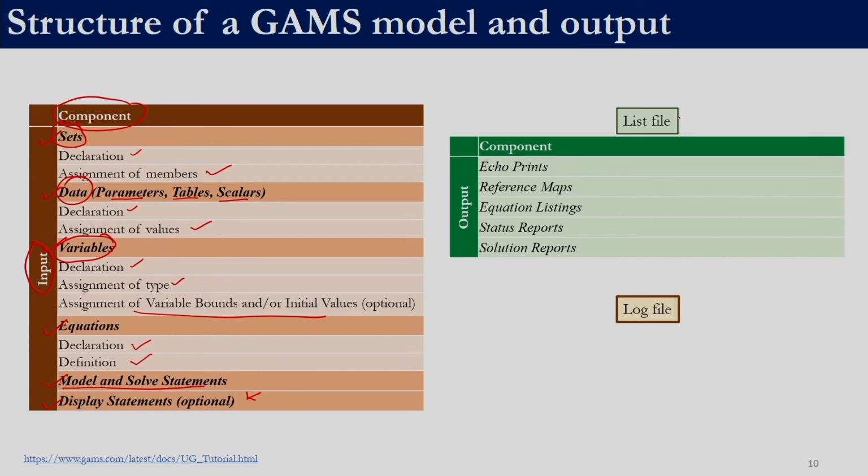For output, we will get something known as a list file and a log file. A list file will have echo prints, which is nothing but the reproduction of the model. We will have reference maps, equation listings, status report and solution report. When we have a list file, we will look into each of them.